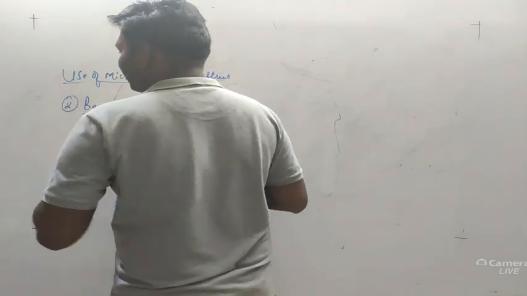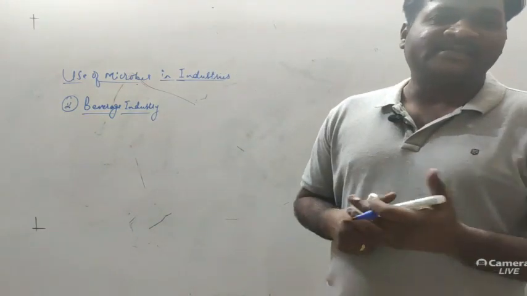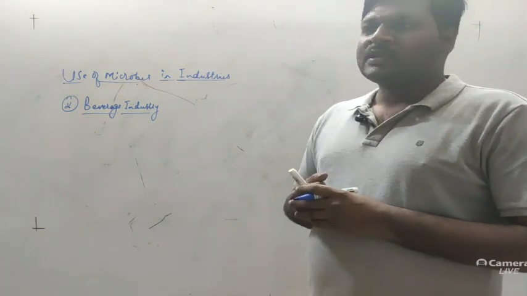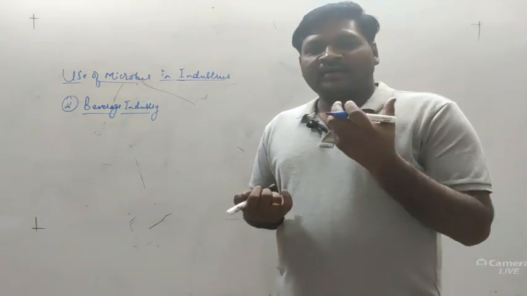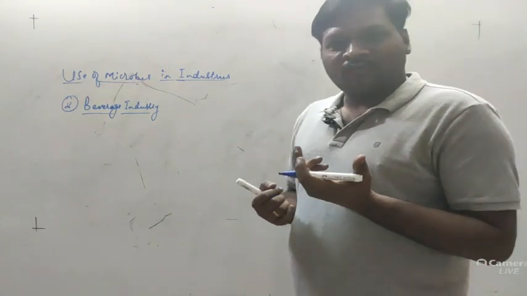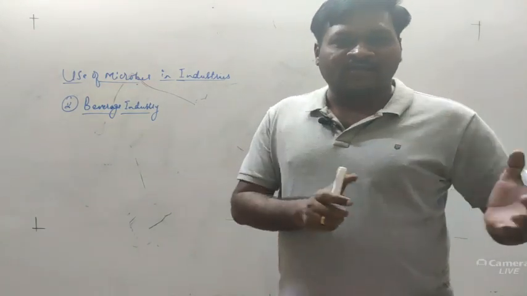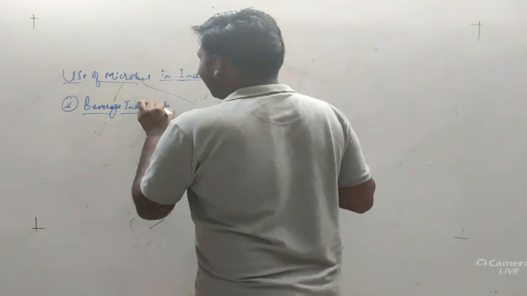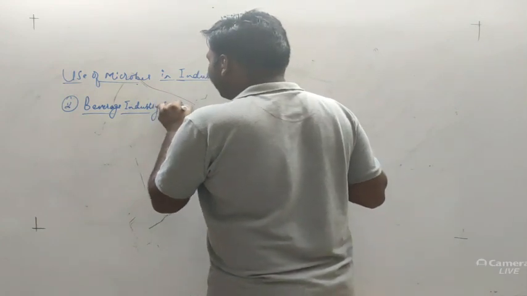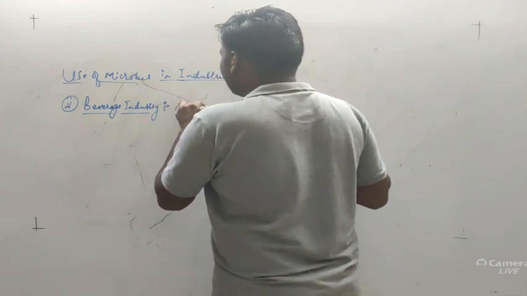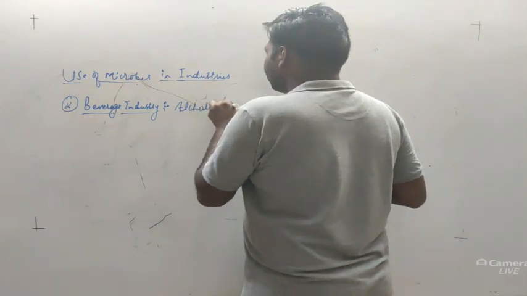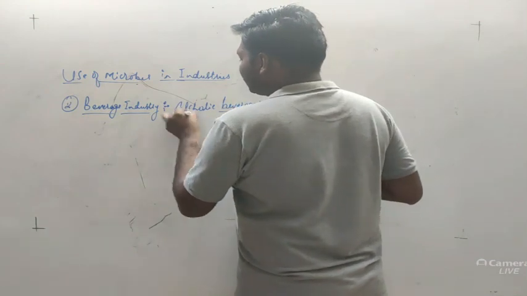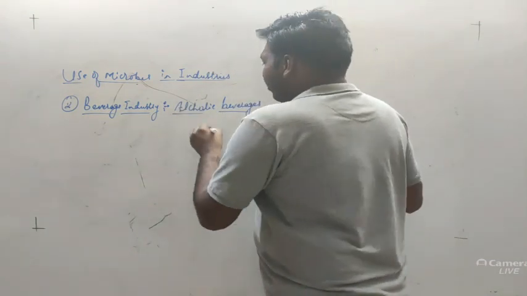So in the beverage industry, what do we see? Generally, beverages means the drinks. It may include alcoholic beverages also. Alcoholic beverages are generally like beer, wine, vodka, gin. These are the different products of alcoholic fermentation. So beverages can include alcoholic beverages, which are of different types.